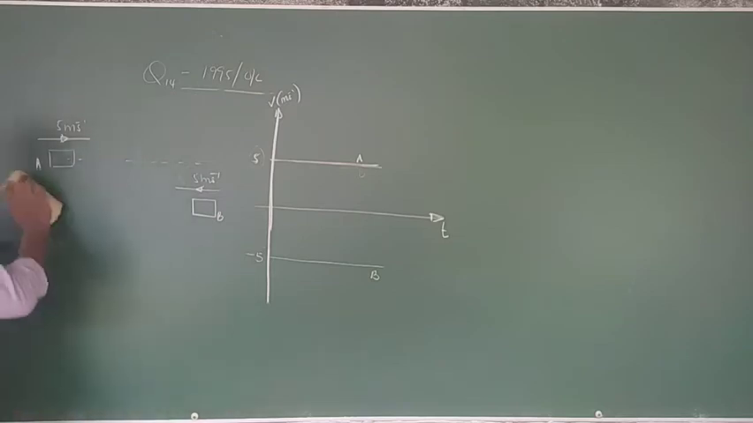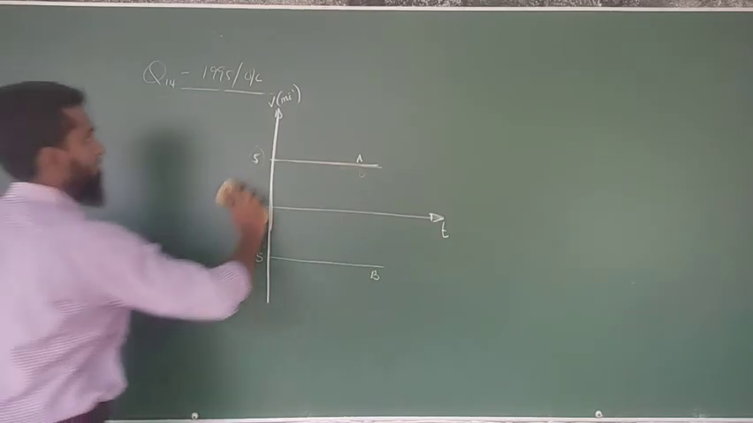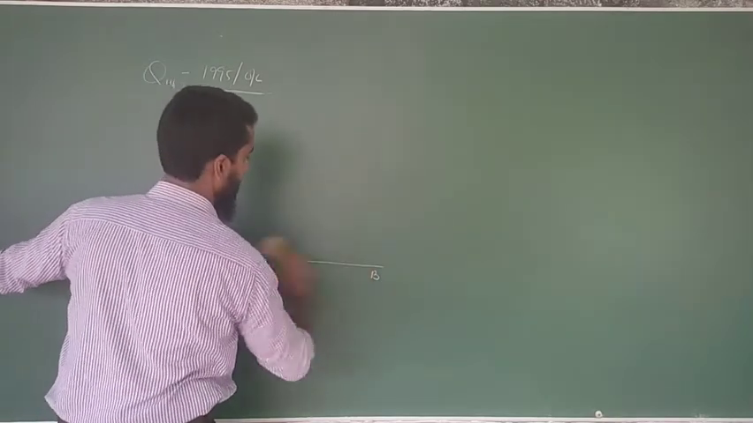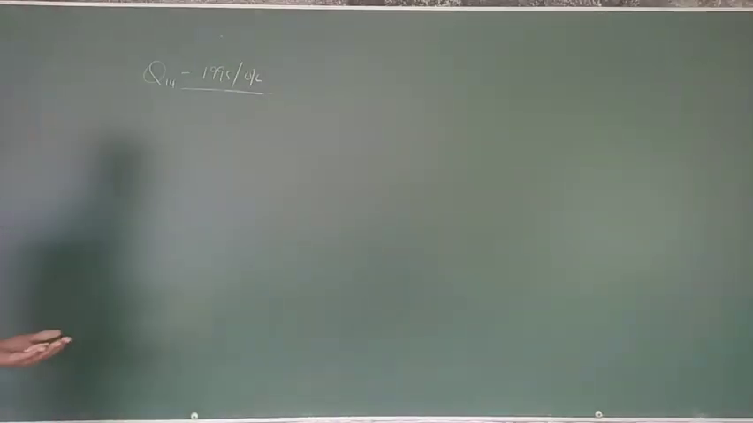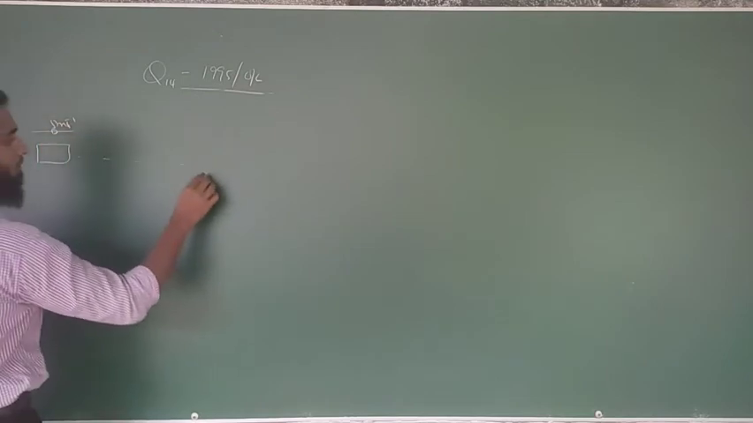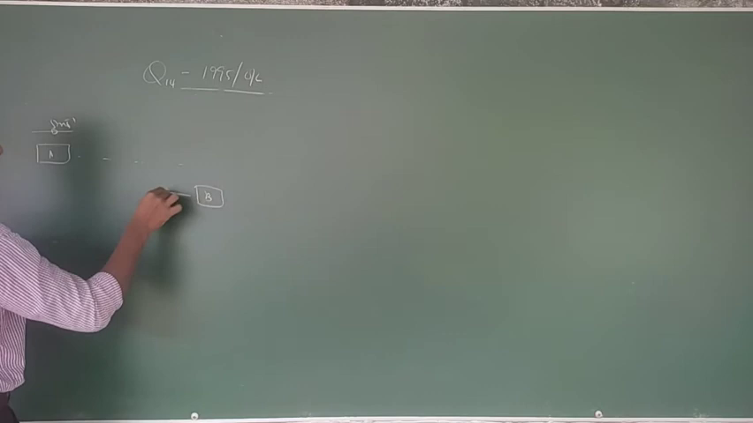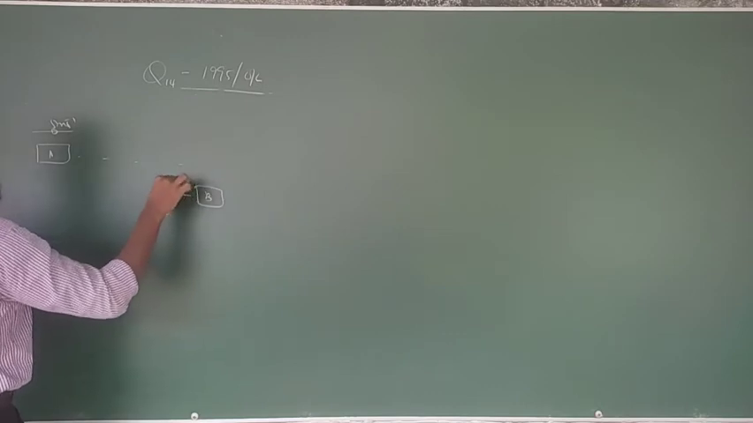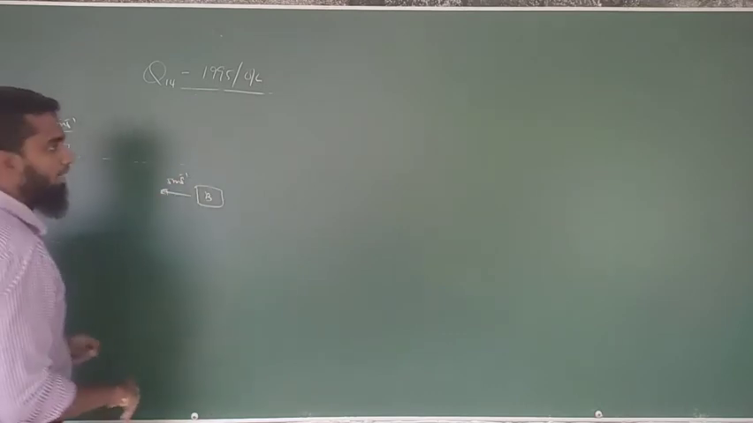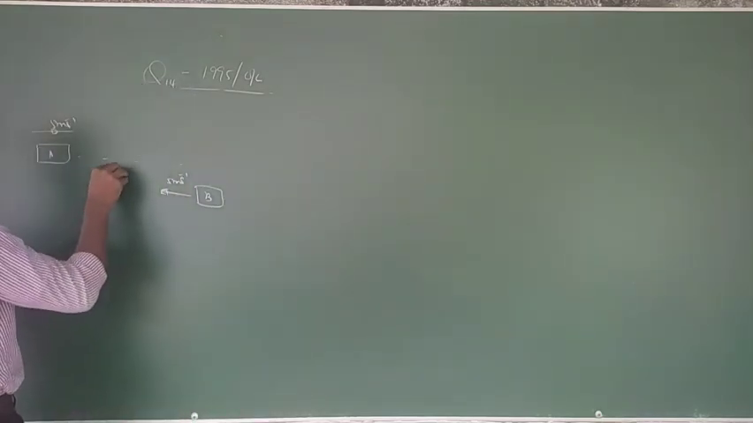Now think about an object. We'll continue the same example. 5 meter second minus 1. A, B, now moving in this direction. 5 meter second minus 1. Now, this is plus 5 meter second minus 1.